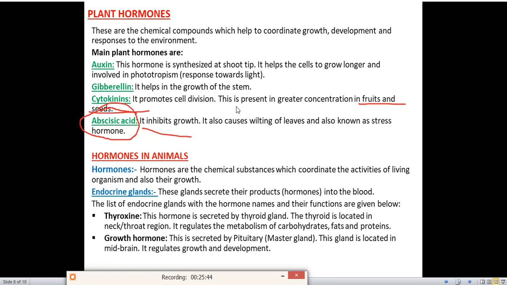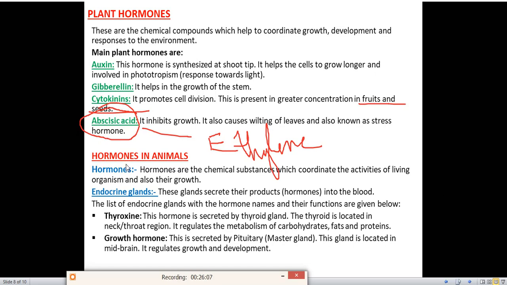One more hormone you have to remember, ethylene. What is the function of ethylene? It helps in the ripening of fruit. Sometimes for a 1 mark question they can give you, write the name of the hormone which helps in the ripening of fruit. At that time you will write ethylene.